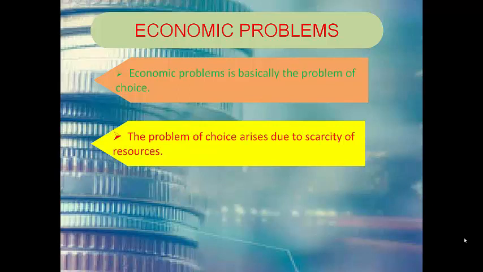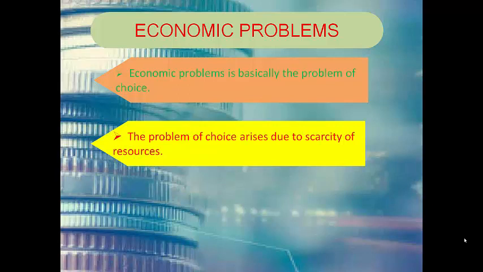But he cannot satisfy all his wants with his scarce resources. Therefore, he is compelled to pick and choose only the most urgent needs and leave the less important ones unsatisfied.